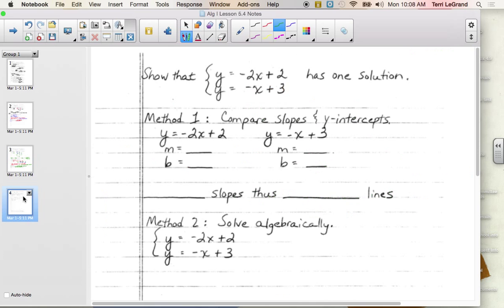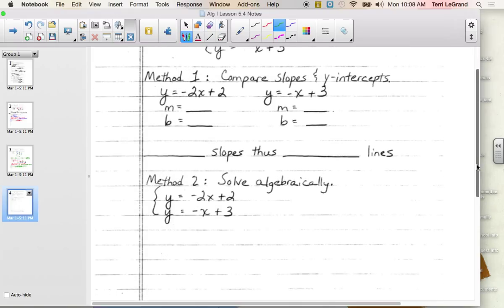Okay, one to go. Show that the following system has one solution. Again, compare their slopes and y-intercepts. Good news, they're both in slope-intercept form. Awesome. The slope of the first one is -2, and its y-intercept is +2. The slope of the other one is -1, and its y-intercept is 3.